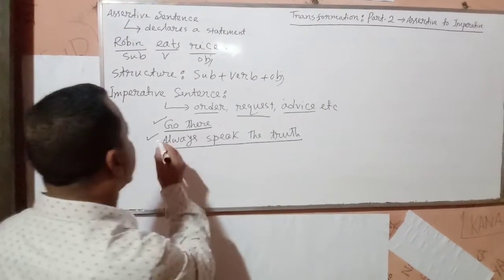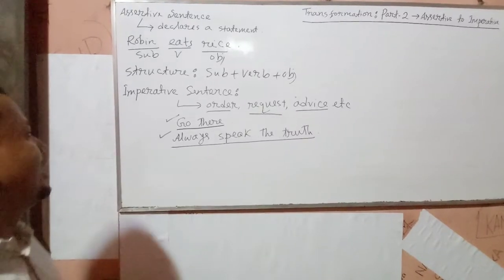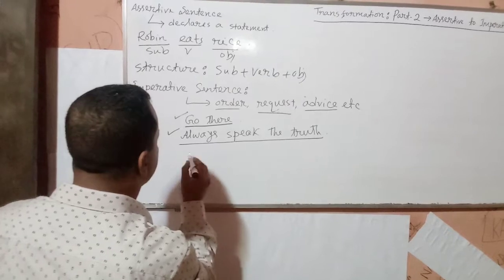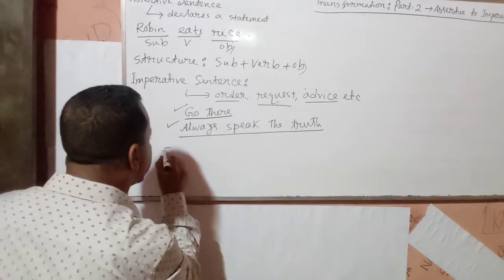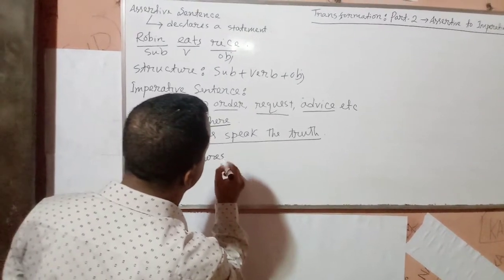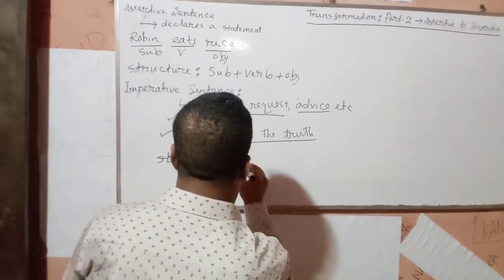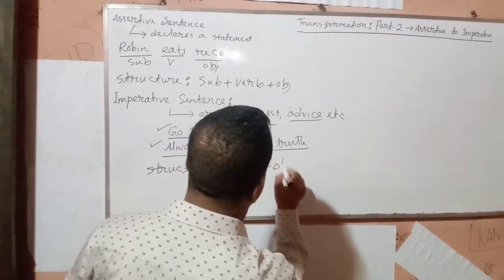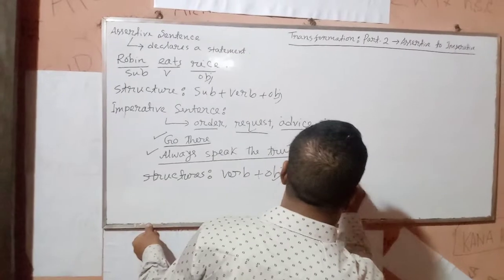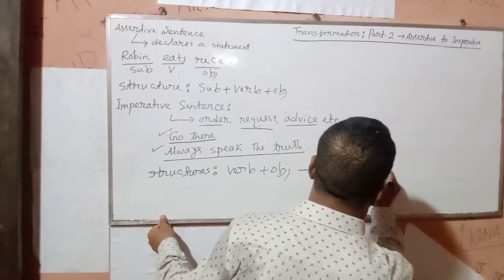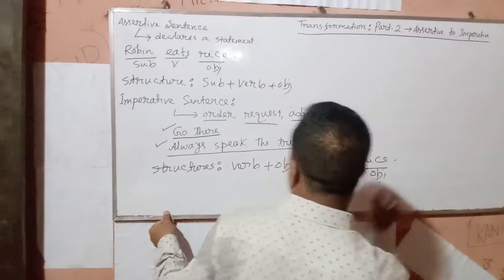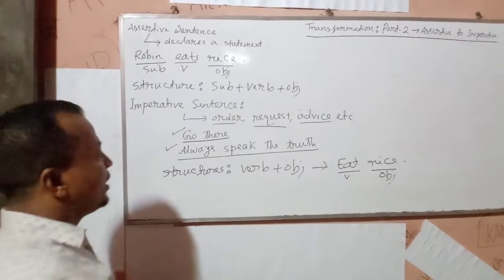Mark here. There is no subject in both the sentences. That means we can write the structure here: verb plus object. That means if we say eat rice, it will be an example of an imperative sentence.